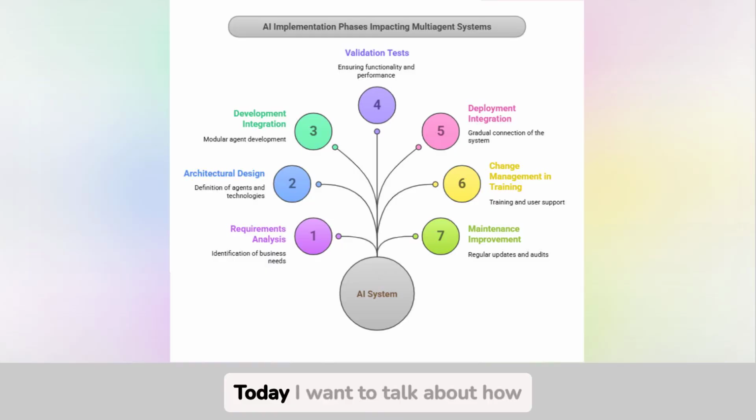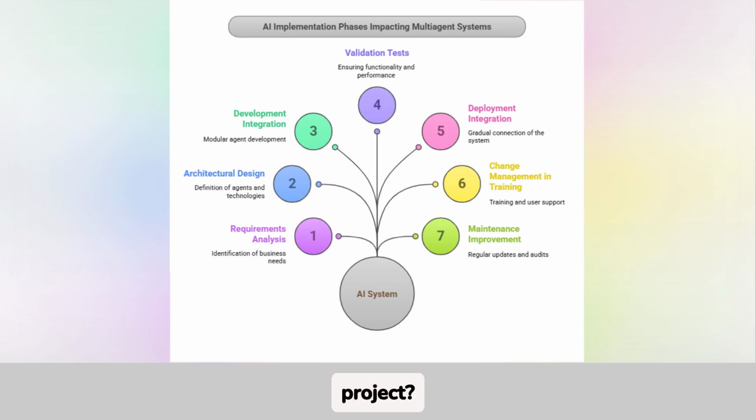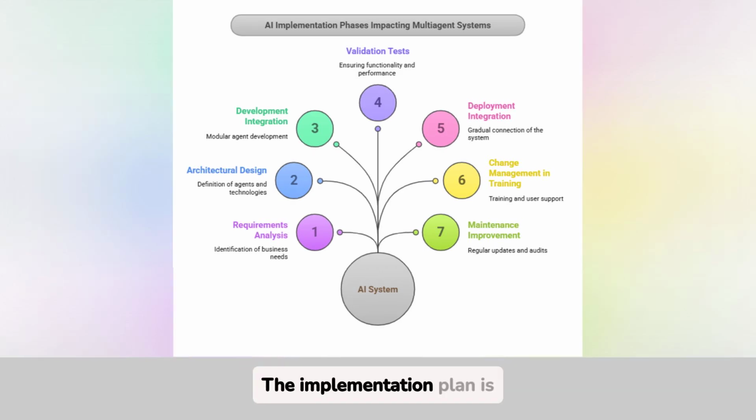Hi. Today, I want to talk about how we are going to implement this multi-agent system with AI. What is the implementation plan and what would be the roadmap of the project? The implementation plan is structured in several phases that ensure that each component of the system is developed, integrated, and tested effectively, ensuring a smooth transition from our traditional model to this automated system. In addition, it is important to consider that each phase may require adjustments based on the data we collect and feedback from the team.